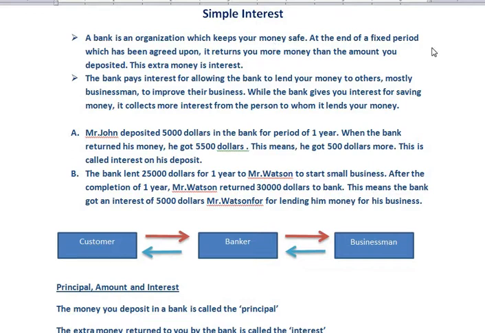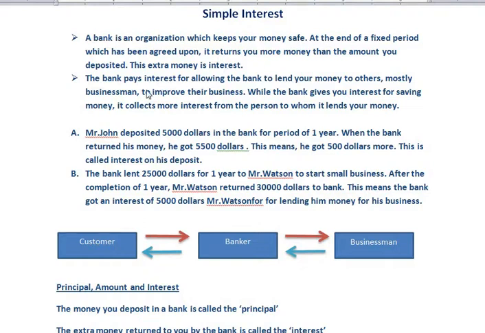At the end of a fixed period which has been agreed upon, the bank returns you more money than the amount you deposited. This extra money is called interest. The amount you deposited and the amount you got extra on the deposited amount, this extra amount is called interest. Basically, how does it happen, how does the bank give you extra money?